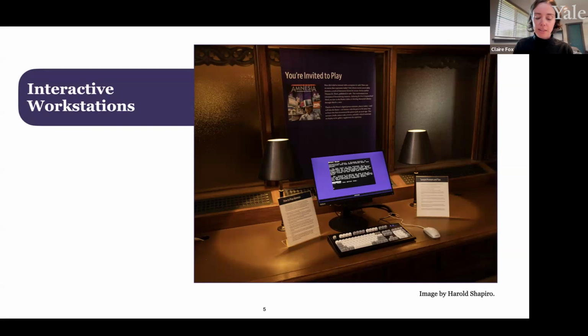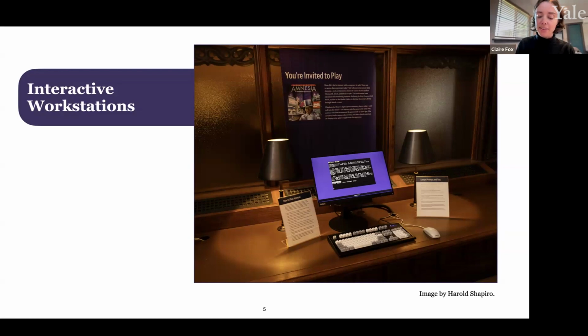What this means in this exhibit is that we are using an emulator that mimics the Commodore 64 computer, a computer that was popular in the late 1980s but is now obsolete. The emulator receives instructions from the Commodore 64 and translates them for our contemporary computers so we can interact with digitally created materials in a manner that is very similar to their original context.